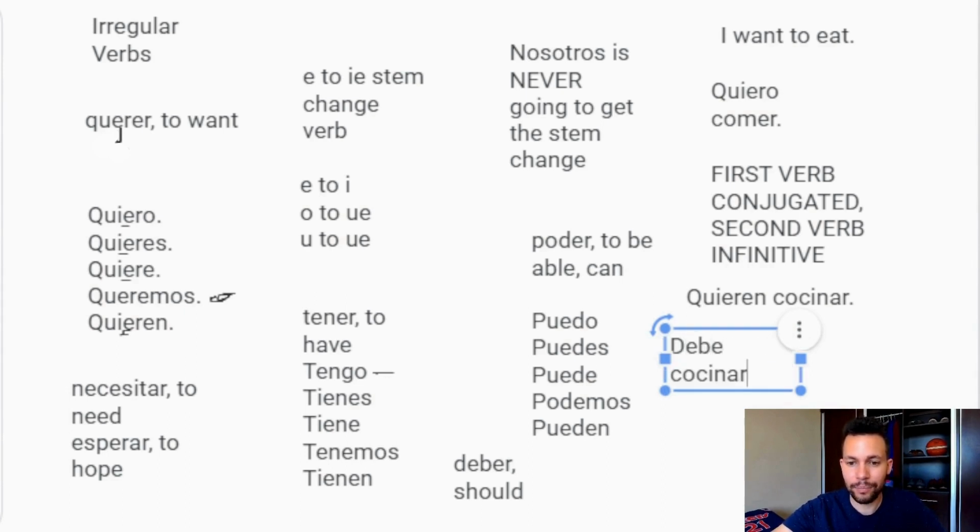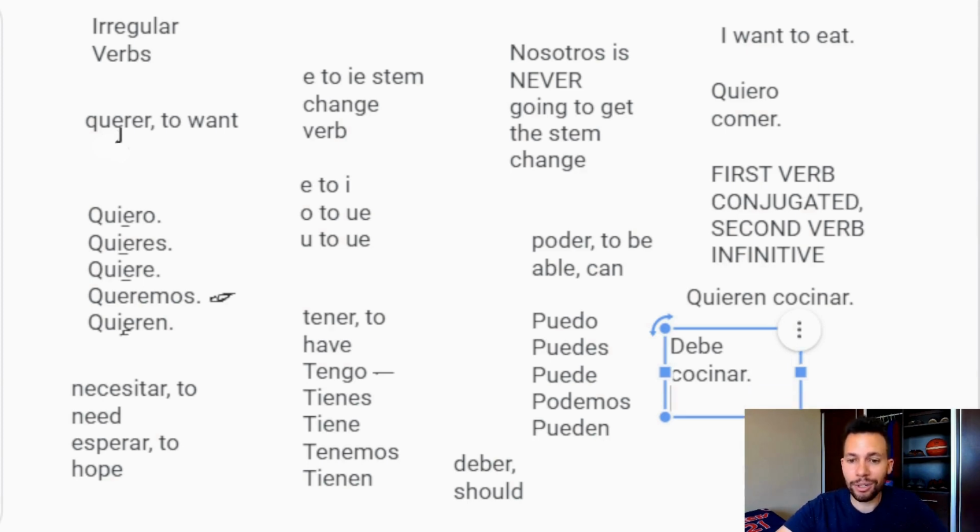Debe cocinar. So this one could be a little bit different, because in English we say he should cook, I should cook. We don't use the to. We don't say I should to cook, he should to cook. This is one of those instances where English is a little weird, a little inconsistent, and doesn't have its to, but don't let that affect anything to do with Spanish. In Spanish, they're both verbs. You have should and to cook, and you just have to follow the rule. Two verb idea, first verb conjugated, second verb infinitive. It's exactly the same. Debe, you conjugate that, and then cocinar.